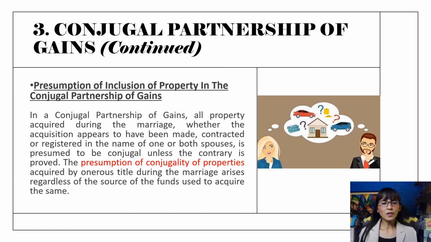Now, the second thing you have to remember is the presumption of inclusion of property in the conjugal partnership of gains. In here, all property acquired during the marriage, whether the acquisition appears to have been made, contracted, or registered in the name of one or both spouses, is presumed to be conjugal unless the contrary is proved. This presumption of conjugality of properties acquired by onerous title during the marriage arises regardless of the source of funds used to acquire the same.